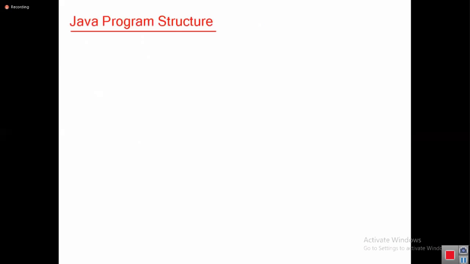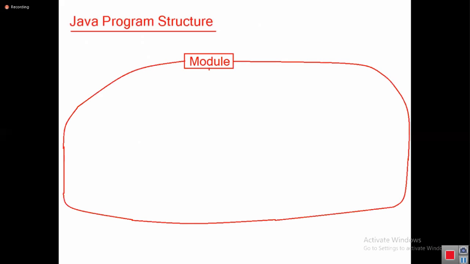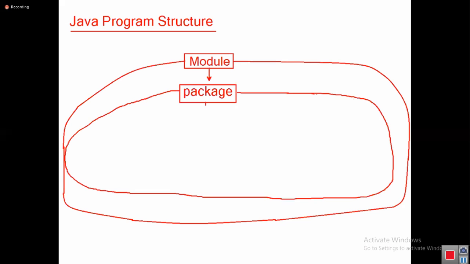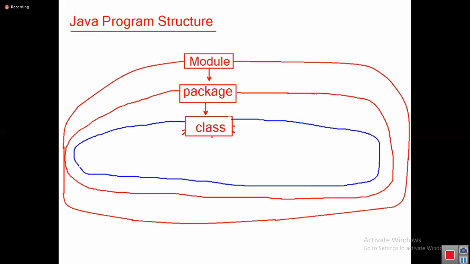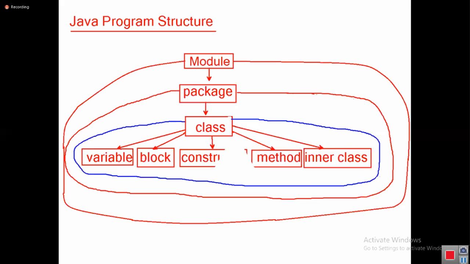Java program structure. First a module will be there. Module is meant for grouping. Package is meant for grouping. Class is meant for grouping variable, block, constructor, method, inner class.